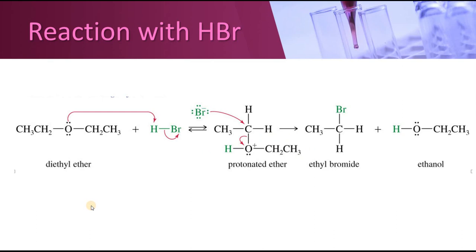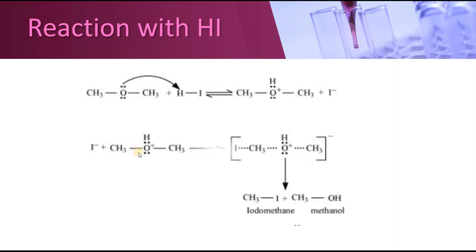In a similar way, they are going to react with hydrogen iodide as well. In the case of hydrogen iodide, again oxygen is attacking this hydrogen, attaching itself over here, converting this oxygen into an oxonium ion, and the iodide ion is later going to attack the neighboring carbon atom. We can see it over here. This oxonium ion is being attacked by the iodide ion, and a transition state is being produced in which one of the bonds will have to be broken. So if this bond is broken, one of the molecules will be converted into methanol and another molecule will be converted into methyl iodide.